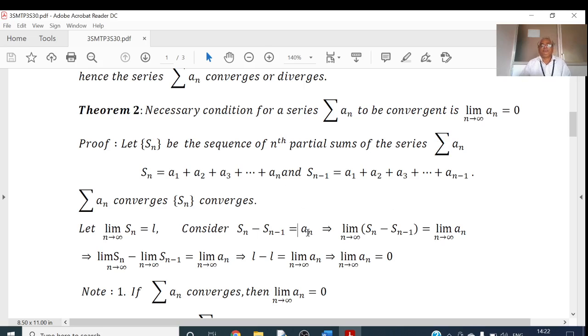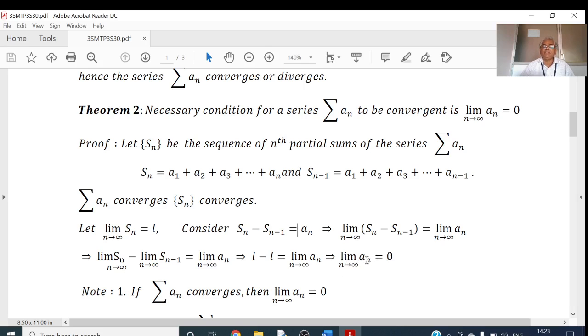Onto this equation, I will take the limit. Limit as n tends to infinity of the left hand side, Sn minus Sn minus 1, is equal to limit as n tends to infinity of an. Now here we take limit of Sn minus limit of Sn minus 1. This is equal to the right hand side, the limit of an as n tends to infinity. What is the limit of Sn? It is equal to L, minus, what is the limit of Sn minus 1? That is equal to L as n tends to infinity. So this becomes 0. This is equal to the limit of an as n tends to infinity. So limit of an as n tends to infinity is equal to 0.